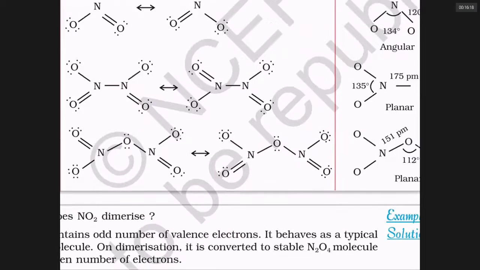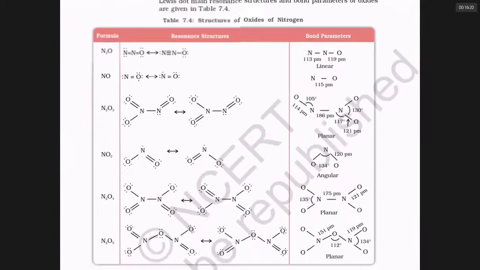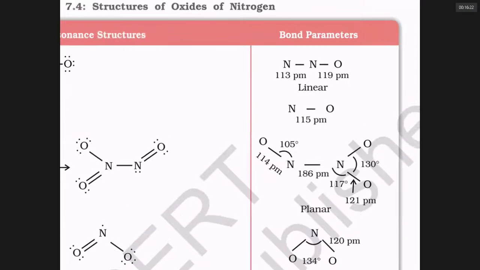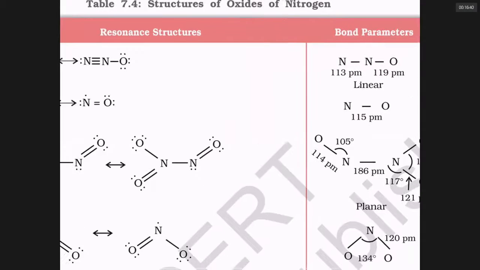Look at the structures of these different oxides. How to make N2O? Just add zinc over dilute nitric acid, you will get N2O. Or another method is heat ammonium nitrate, NH4NO3. It has a NN single bond and NO bond.